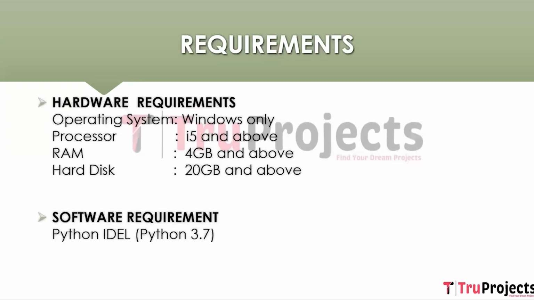These are the requirements for execution of the project. In hardware requirements, an operating system of Windows, a processor of i5 and above, RAM of 4 GB and above, and a hard disk of 20 GB and above are required. In software requirements, Python IDE of version 3.7 is needed.